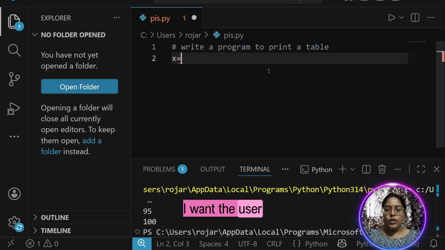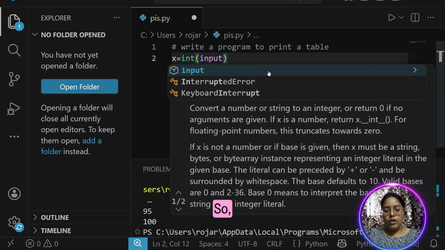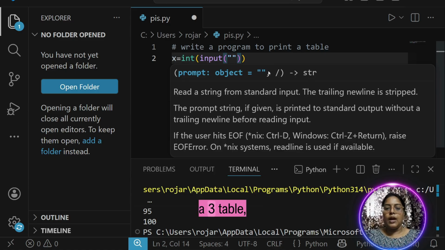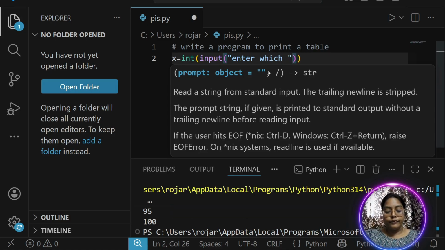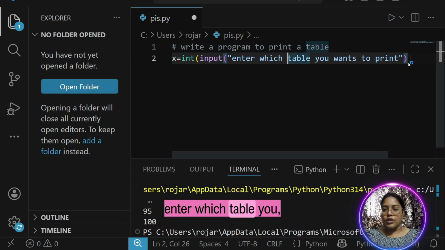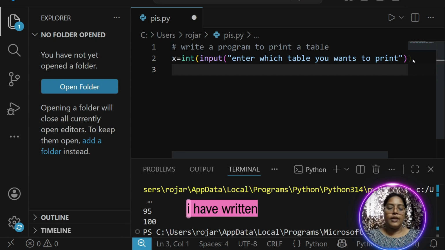I want the user to give me which table they want to print. So I want to print a 2 table, 3 table, 5 table. We will ask, enter which table you want to print. So I just write enter which table you want to print. So my condition I have written is which table you want to print.